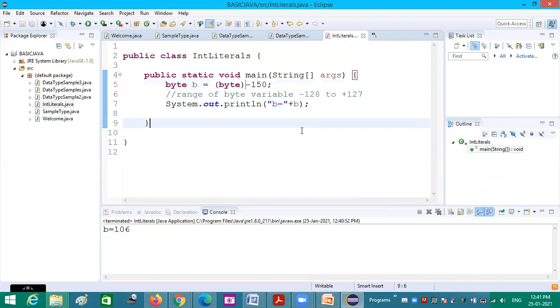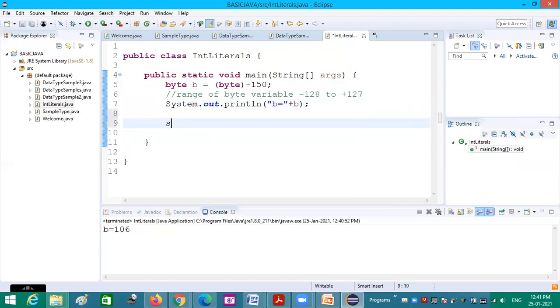So while assigning integer constants, we have to assign carefully, whether it is a byte variable or short or whatever. Accordingly, we can assign the value. I hope you got some idea how integer literals work. If not, you can ask me. If you have any doubt at this point, you can immediately ask me and I will clarify that.